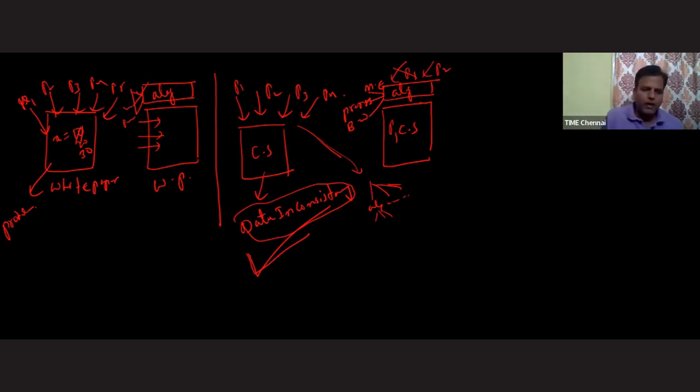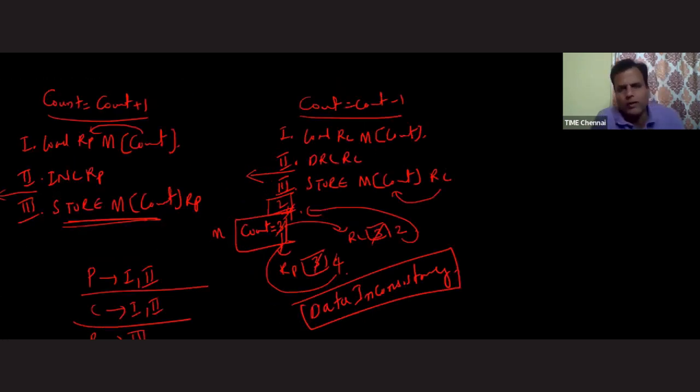And one more thing. Many times students don't have this idea whether the producer consumer is a normal code or an algorithm. Most of the students think that producer consumer is actually a synchronization solution algorithm. I say no, it is a normal code where you are getting some data inconsistency issue. To overcome this data inconsistency issue, we require a synchronization solution, which will create effective communication between the producer and consumer.